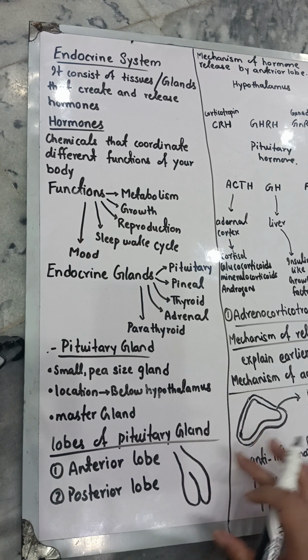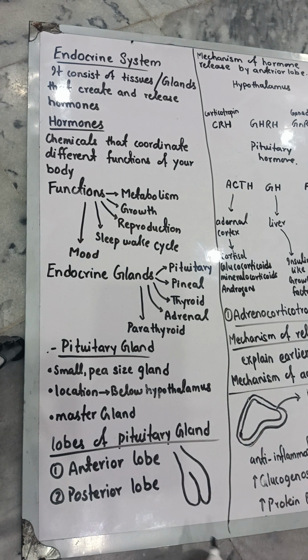Below the hypothalamus, these lobes are present. Now let's discuss by which mechanism this pituitary gland releases a lot of hormones. There are 8 hormones which are released by it, and we are going to discuss all of these hormones.